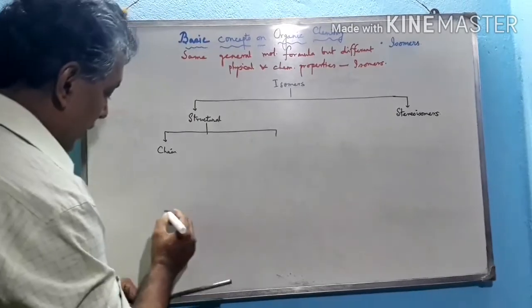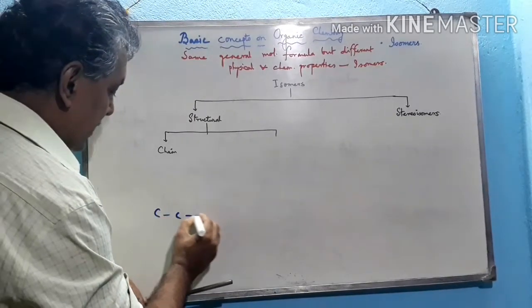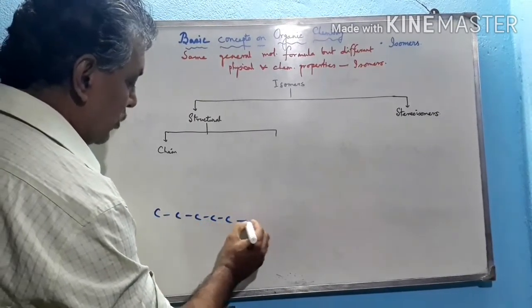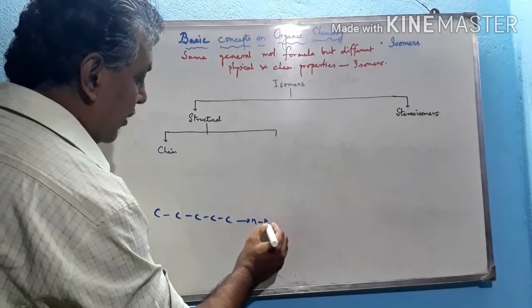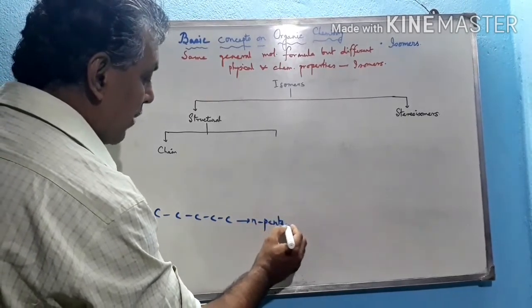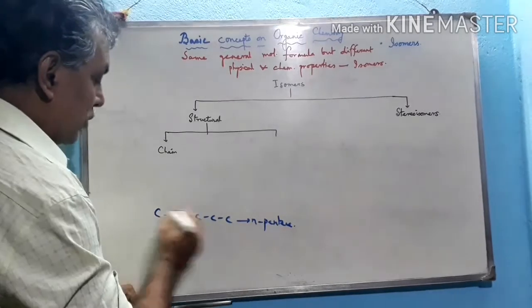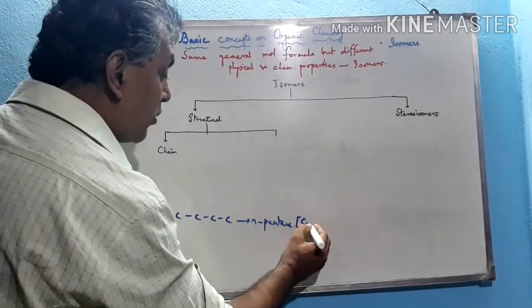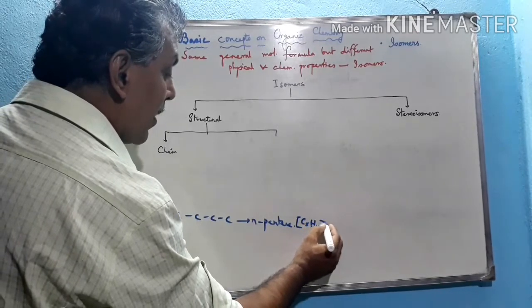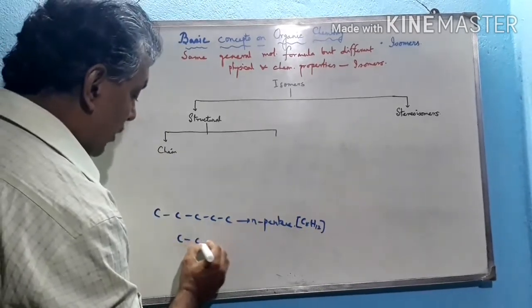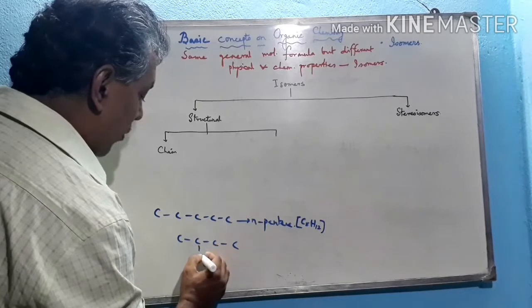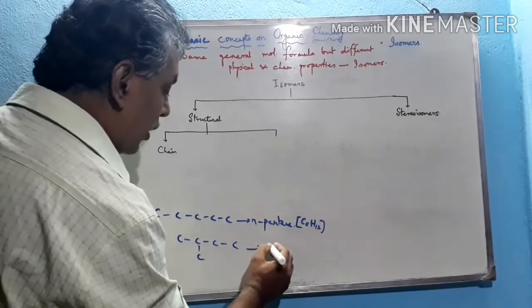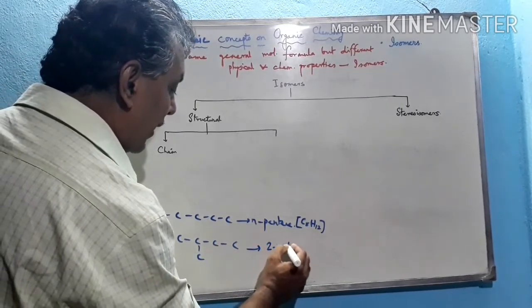Suppose I am giving an example here. This is called n-pentane, normal pentane. The molecular formula of this compound is C5H12. But if we draw this structure containing 4 carbon atoms in the main chain and 1 in the branch chain, this is called 2-methylbutane.